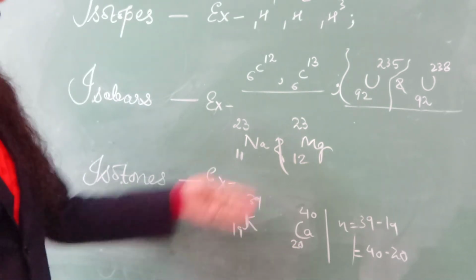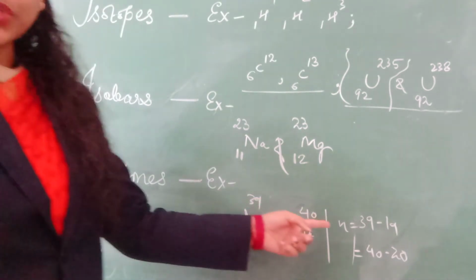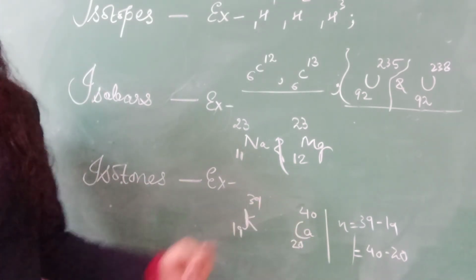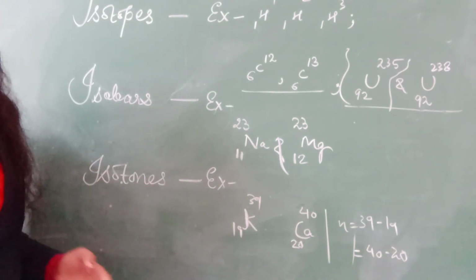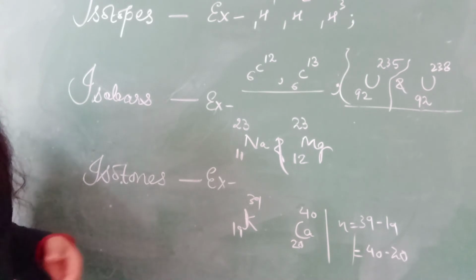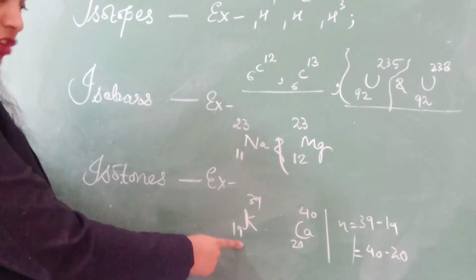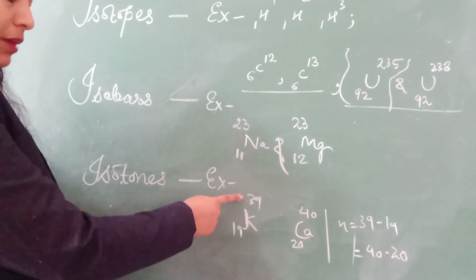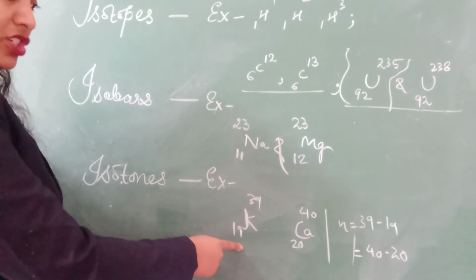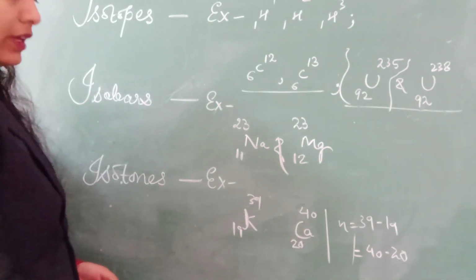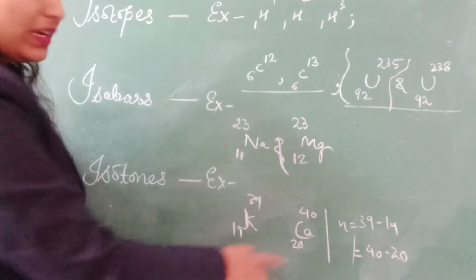Now let's come to the mass number. Mass number is also different. So what is common in this? In potassium and calcium, let's calculate the number of neutrons present. Number of neutrons is equal to mass number minus atomic number. So 39 minus 19 will give you 20. Now for calcium, calculate the number of neutrons: 40 minus 20, 20.